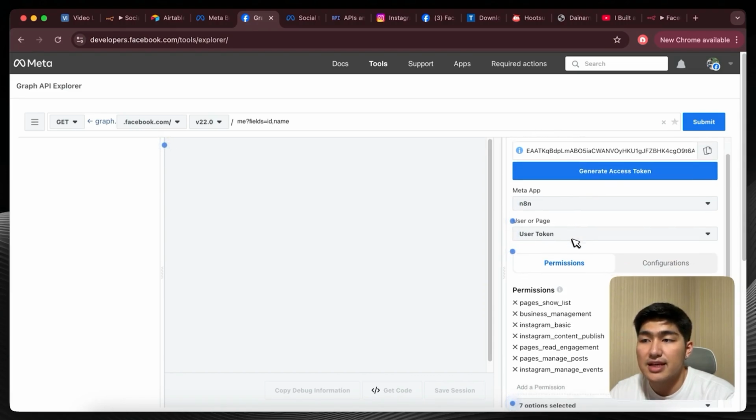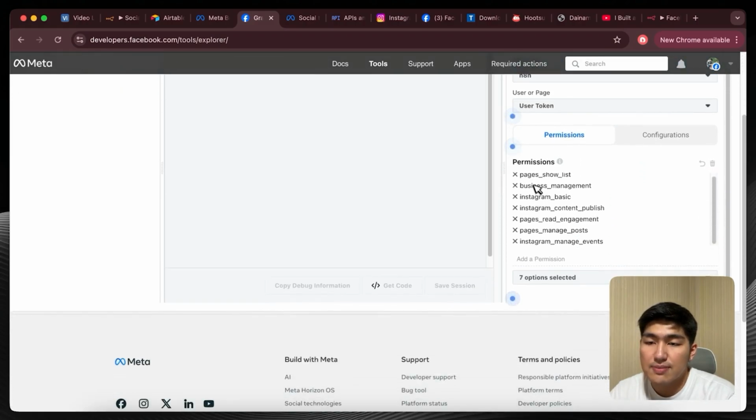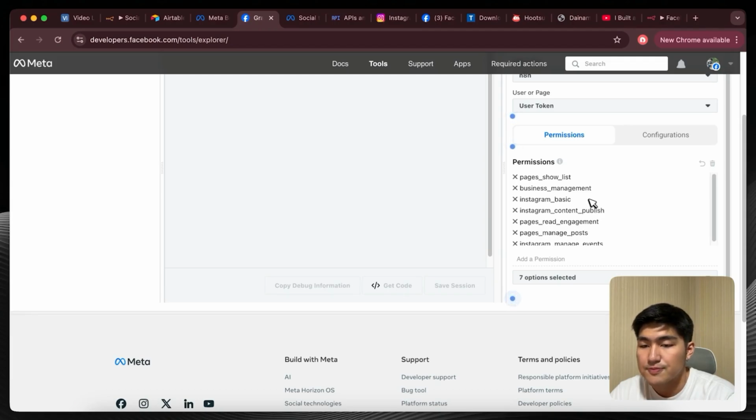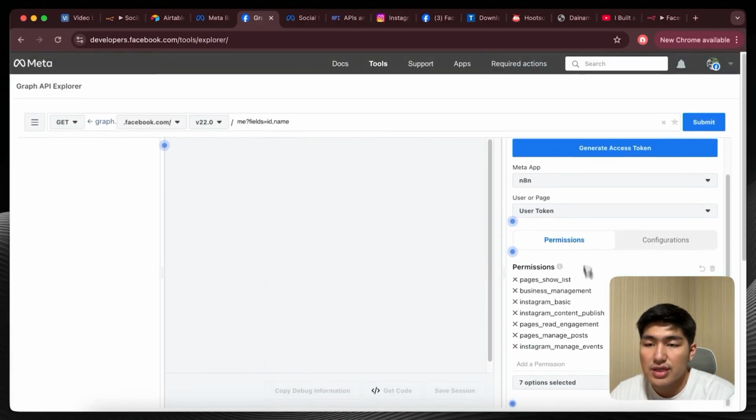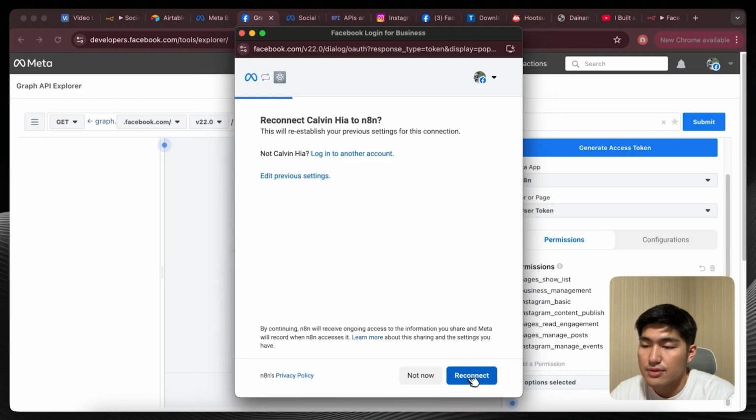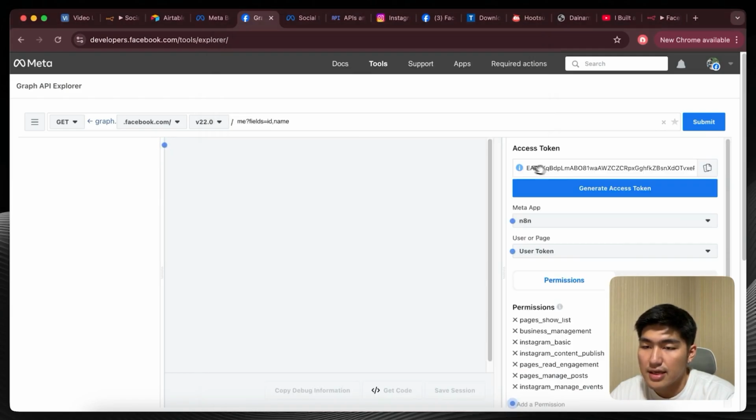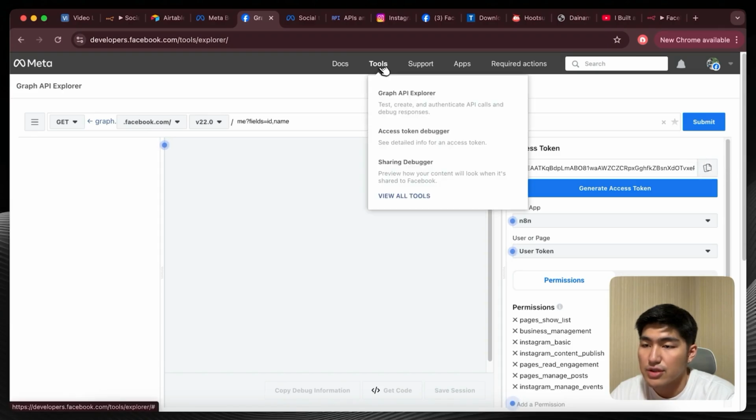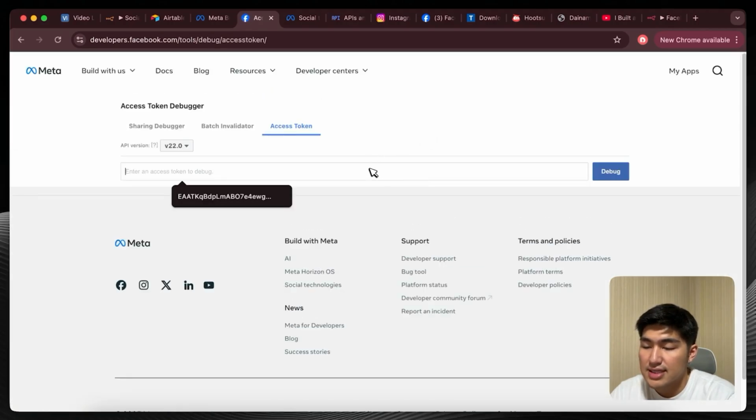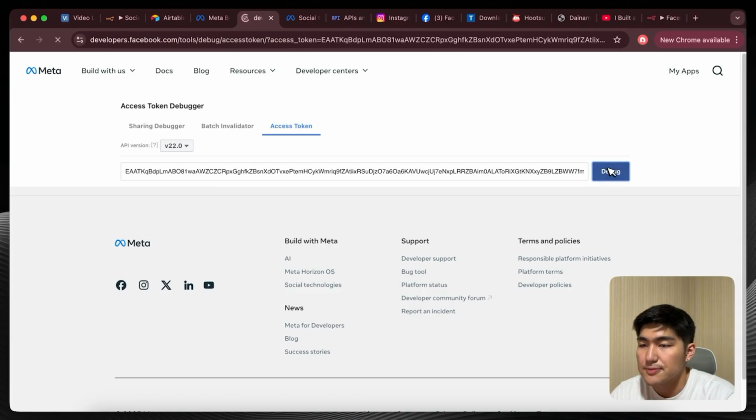And so same as the Meta Business Suite itself, you want to give the permissions to both Facebook and Instagram. So you can see over here, I've selected Pages Show List, Business Management, Instagram Basic, Instagram Content Publish, Pages Read Engagement, and so on and so forth, right? And once you give all the different permissions for Pages as well as Instagram, you can then generate an access token over here. And then you have to reconnect, all right? And then once that is done, you can copy this access token, right? You can go into the access token debugger. Right, we're going to paste this access token in over here and click debug.